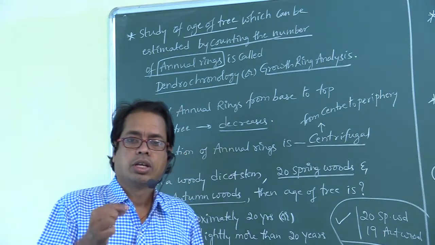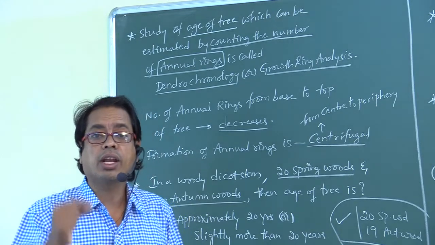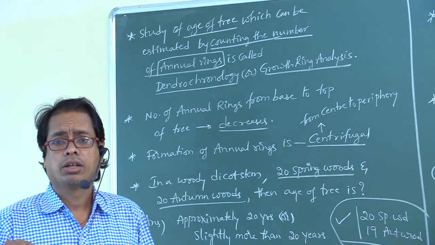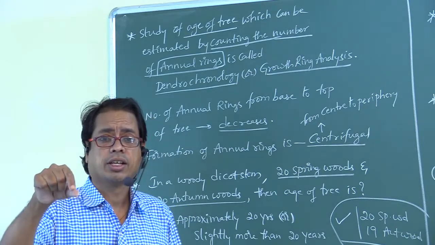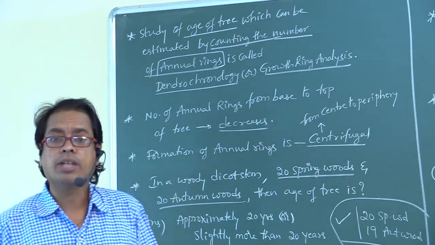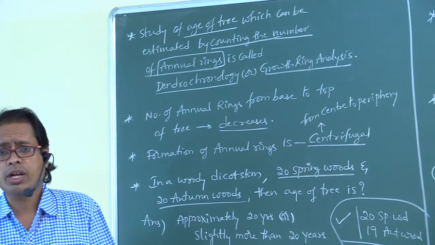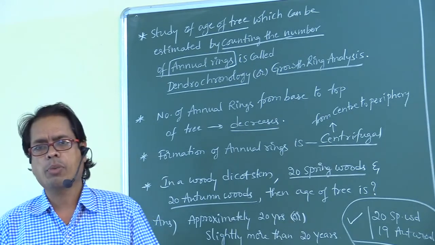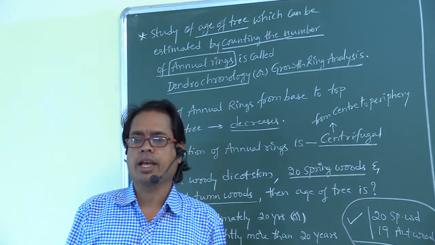Next, in the secondary growth of dicot stem, the oldest annual ring is present nearer to the center or medulla. The youngest annual ring is present nearer to the vascular cambium, or just inner to the vascular cambium. These points you have to remember, my dear students. Can you estimate the age of the tree by counting the number of annual rings? Yes. What do you call that type of branch? Dendrochronology, also called growth ring analysis.